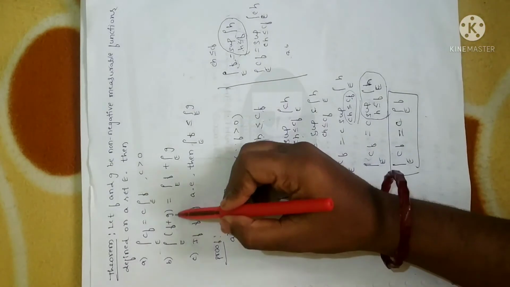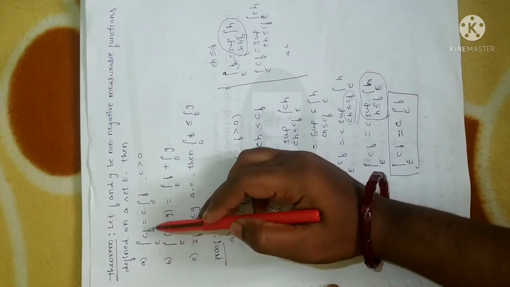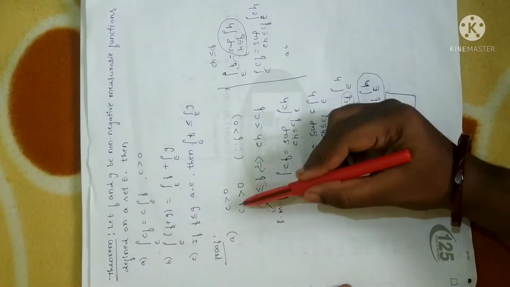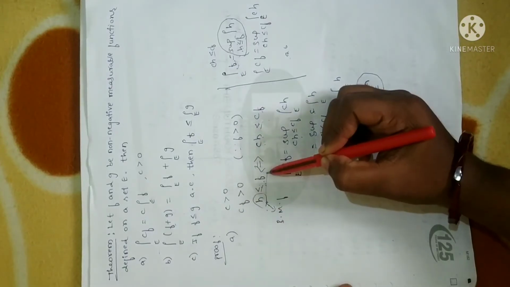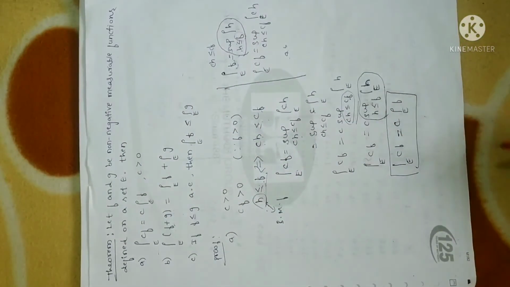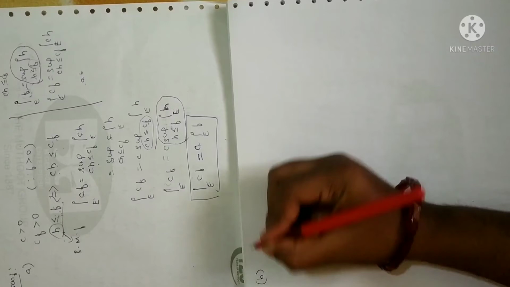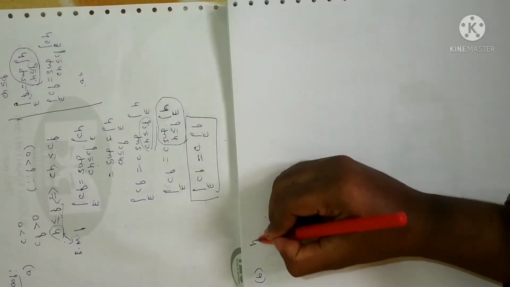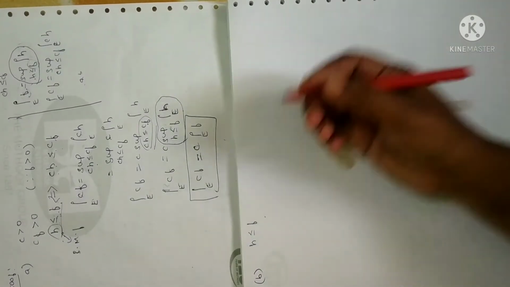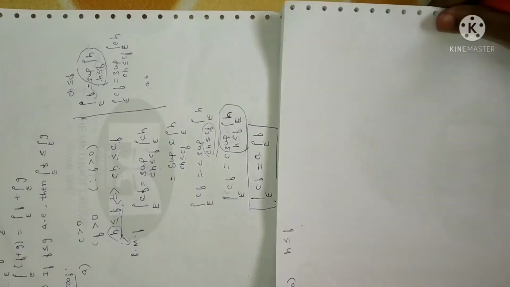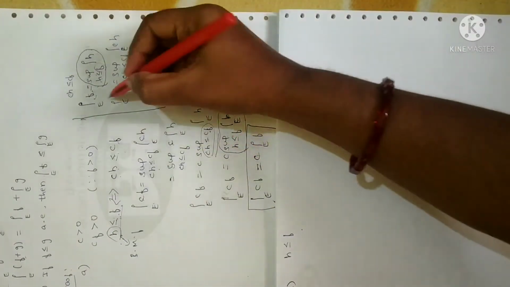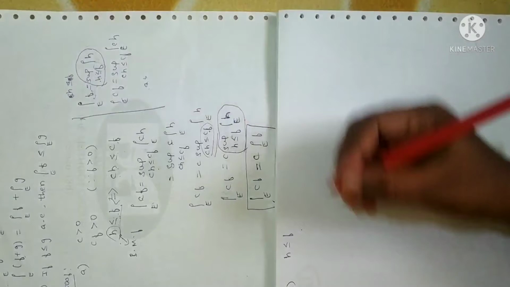So here I have the sum of two functions. In the first case, I have only one function, so I assumed only one condition satisfying the definition of non-negative measurable function. Now in the second one I have the sum of two functions. So let me do it here. For the second one, let us consider two functions, say h with reference to f. As per the definition of non-negative measurable function, we need this, right? That is what the non-negative measurable function is.